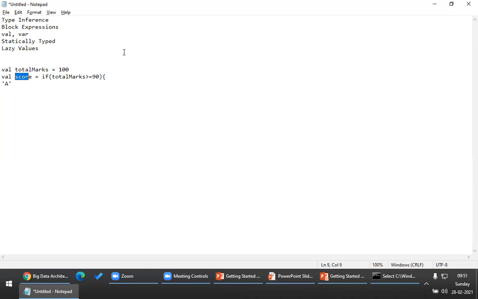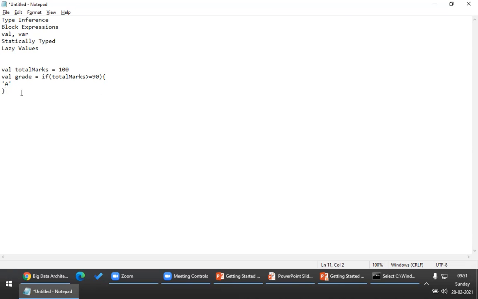Let me store it in a variable grade. Please look at this. This is a very nice feature which is not provided by Java. As I told you, the conditional statement is also a block expression. Anything surrounded with curly braces is called a block expression. So in Scala, the block expression returns you a value. So the value returned would be A for this variable.